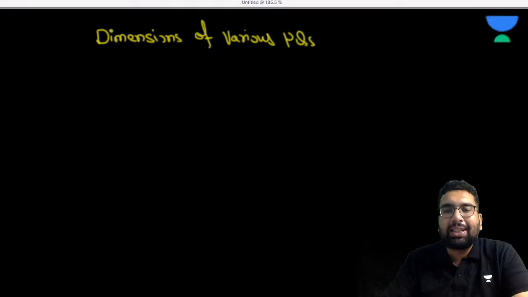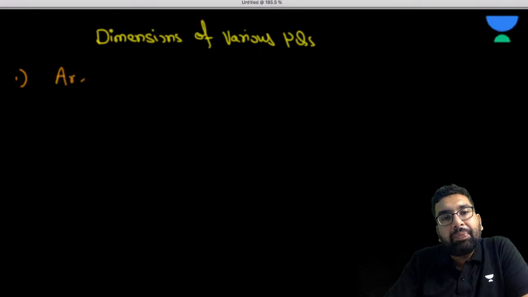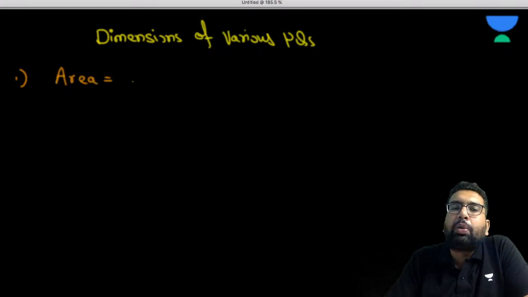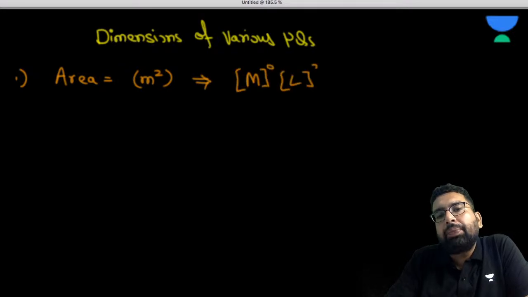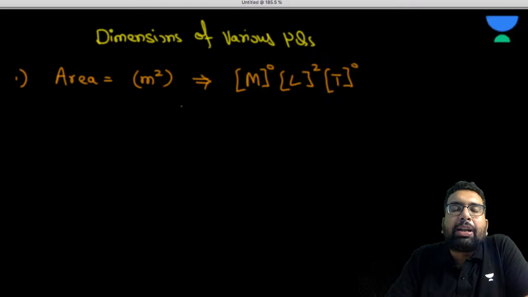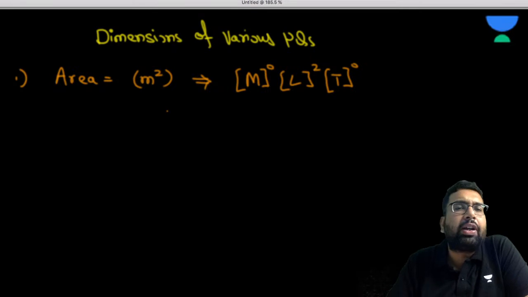The live students can also suggest at times which physical quantity you want the dimension of. Let me start with some basics. Area we already have. You can do it by the unit, or by the formula. The unit is meter square, so the dimension is M0 L2 T0. Normally we represent dimensions in terms of mass, length and time, though as I said, you can represent it in all the fundamental units.